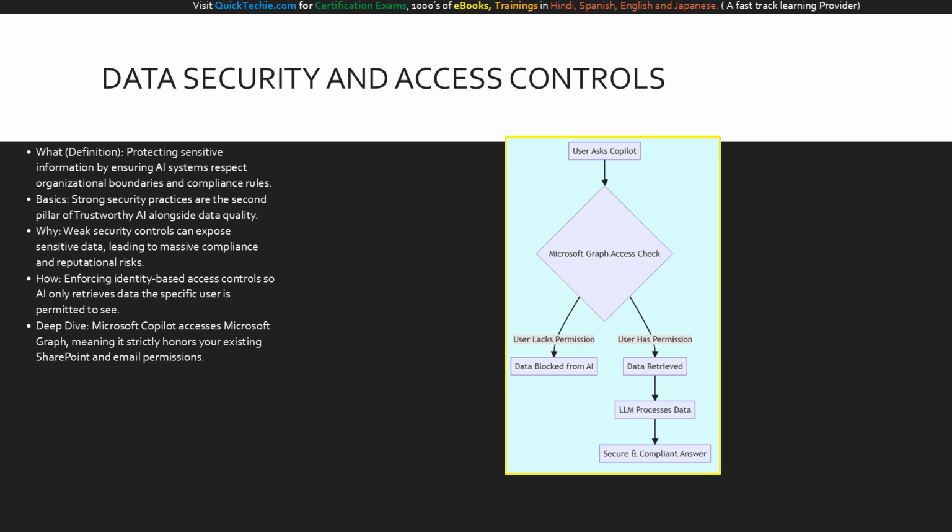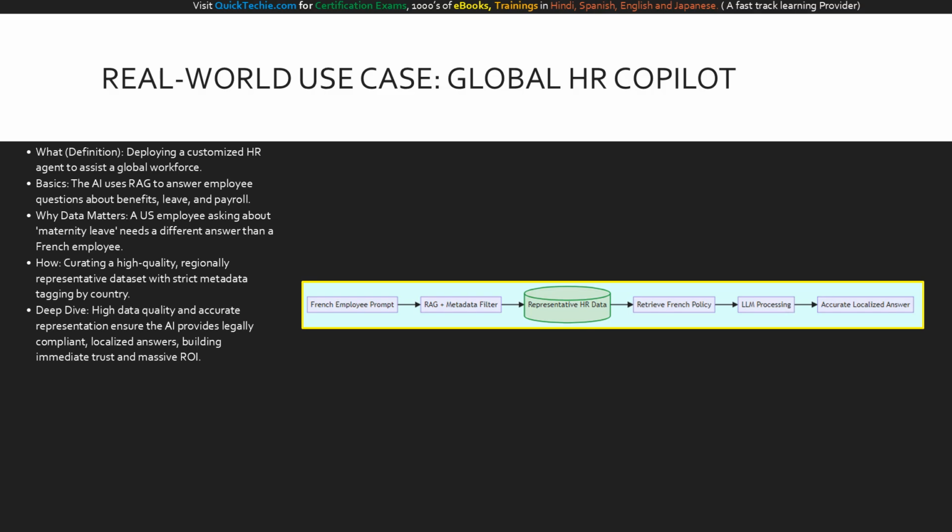This diagram is your primary tool for reassuring security officers and stakeholders. Deploying generative AI does not bypass your security protocols. It actively inherits and enforces the exact permissions you have already established in your data estate. To synthesize everything, let's look at a highly important real-time use case, deploying a global HR copilot. Imagine your company wants an AI agent to answer employee questions about benefits, leave, and payroll. The basics are simple. You use RAG to ground the AI in your HR documents.